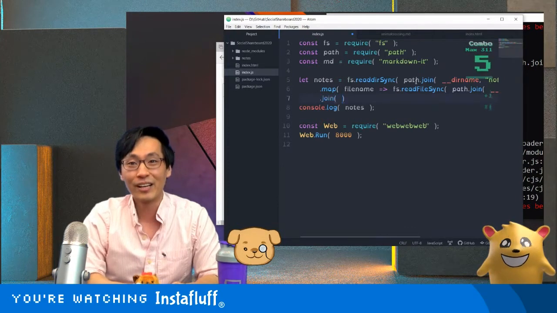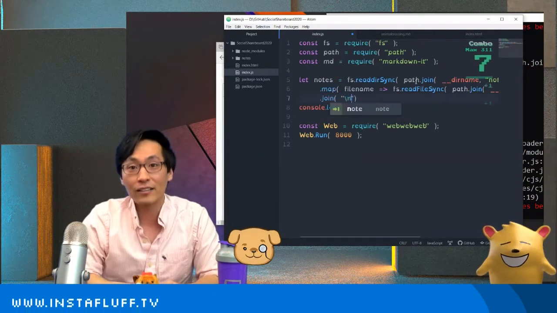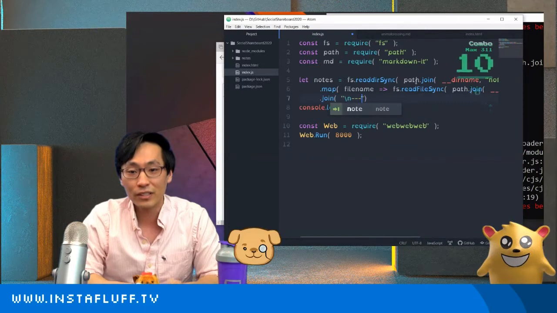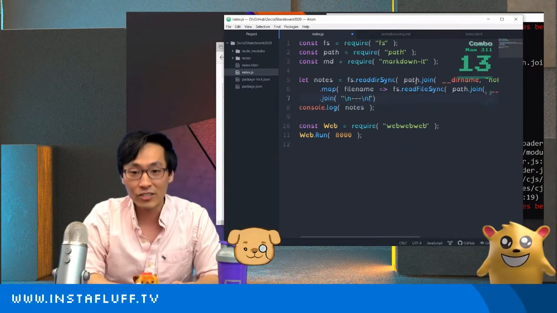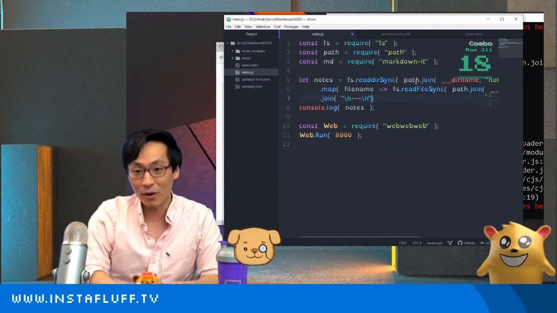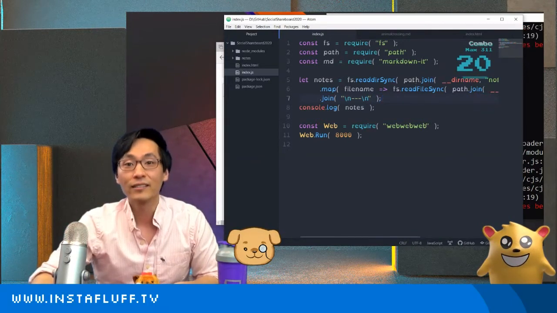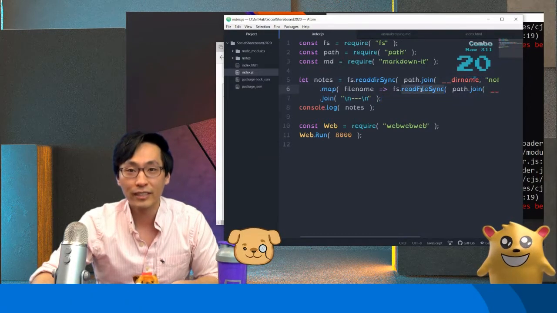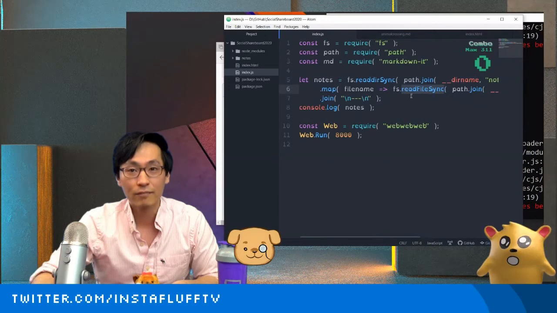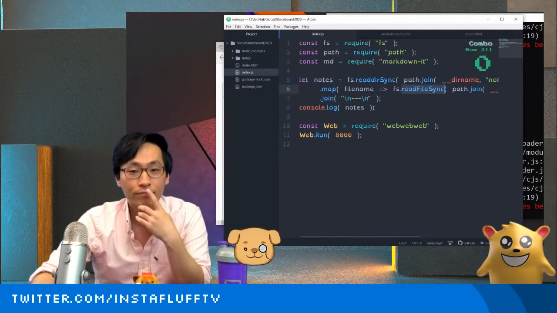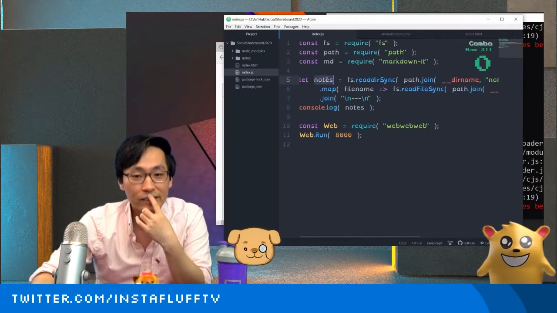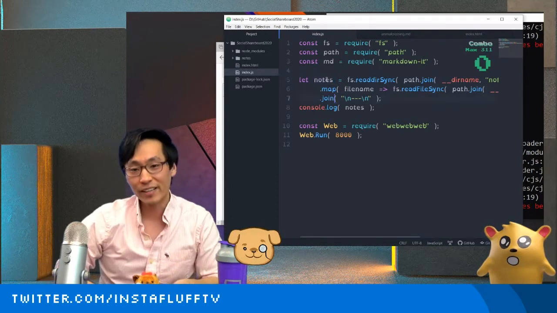Sure. And so let's see if I can join all of these. This is what I did before. If you do three dashes in Markdown, that'll put a horizontal bar. And I think I messed up something. What did I mess up? readFileSync, right? They should be right. Oh, wait a minute.